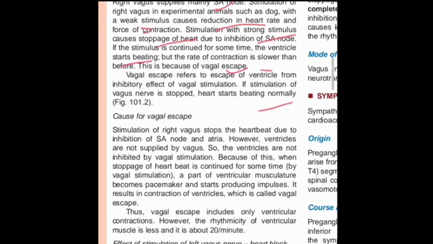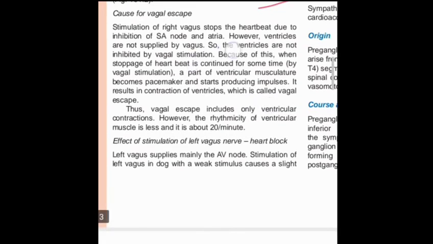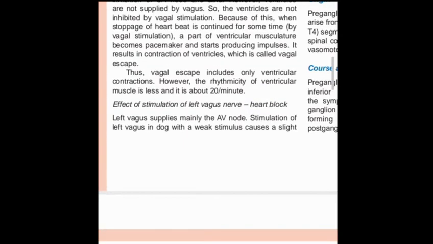So what is the cause of vagal escape? When the right vagus is stimulated, the heartbeat decreases by SA node inhibition, but the ventricle is not supplied by the vagus, so the ventricle is not inhibited by the vagal stimulation. Because of this, the heartbeat also continues for some time.